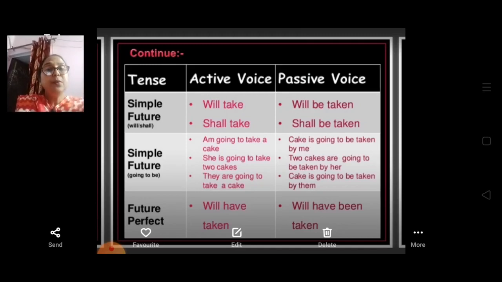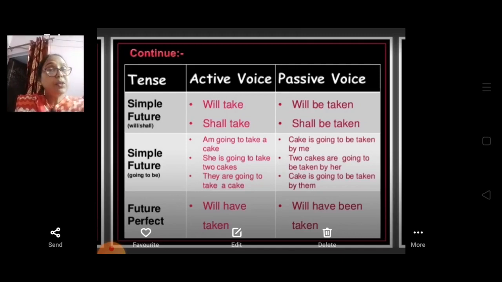Now in simple future continuous tense: I am going to take a cake, she is going to take a cake, and "going to". So these are called infinitives. Now in infinitive active voice, we are supposed to write in passive voice: "Cake is going to be taken by me. Two cakes are going to be taken by her. Cake is going to be taken by them."